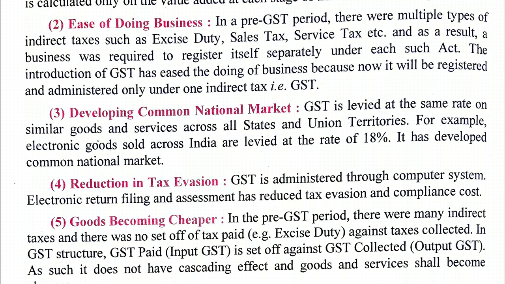So whenever the wholesaler sells goods to you, your GST number will also be written on that, and at the time of payment he will send the information to the government that I have sold the goods to this retailer having this GST number. With the help of that GST number, government authorities can know whether you have paid the GST or not. Now, goods becoming cheaper as many indirect taxes were removed.